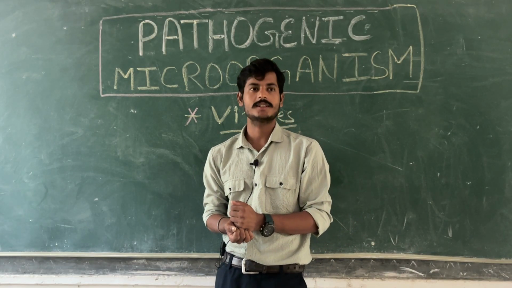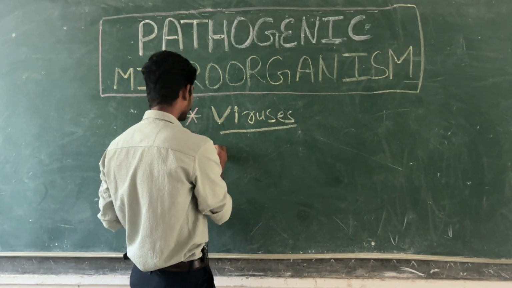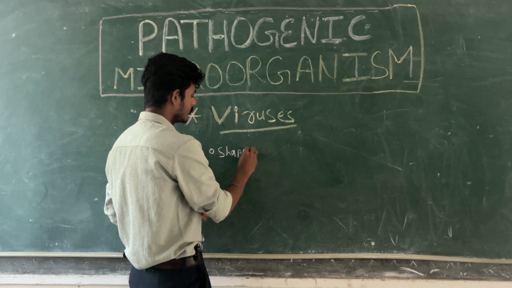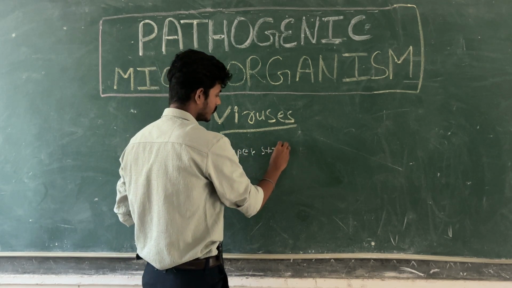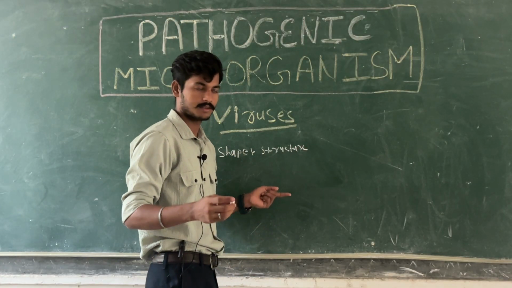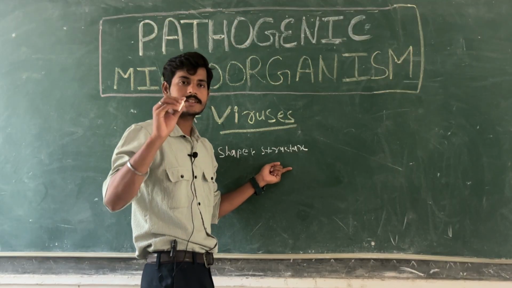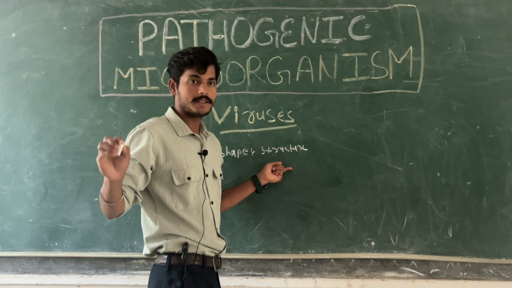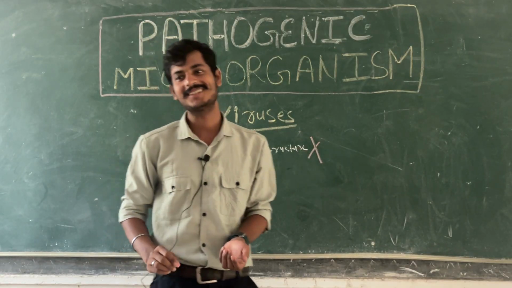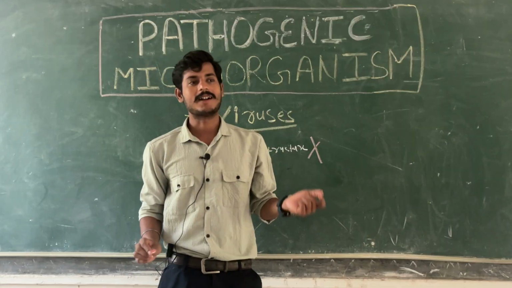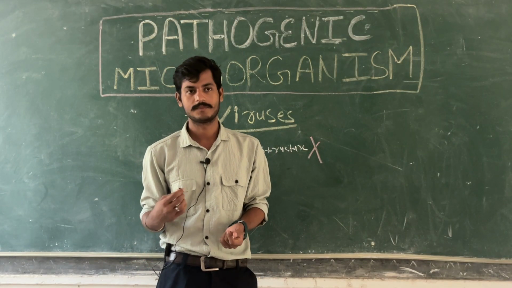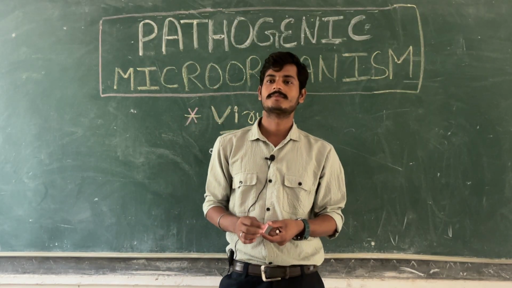Shape and structure is not definite. Good point. Write this statement, that structure and shape is not definite, and put a cross mark. This is not true. Viruses do have a structure, and they have a definite structure. We'll see.